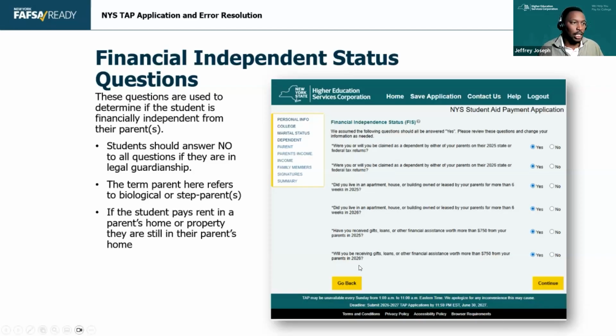And then the last one is receiving gifts. So if they receive gifts worth more than $750 from their parents, they can select yes to that question. That's something that's up to their discretion. Some parents love giving their kids money, right? They're paying a bill here or there, or helping them with gas money or utilities, or buying them extravagant gifts for Christmas. They would have to dictate that there.